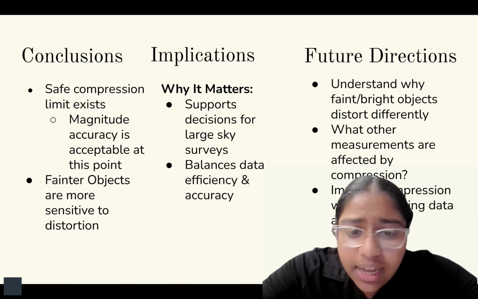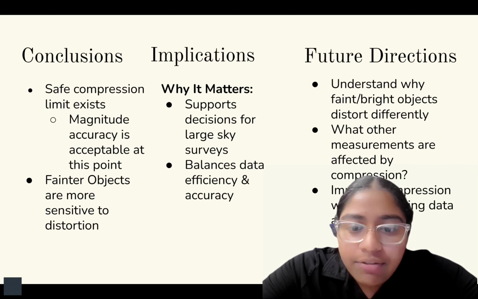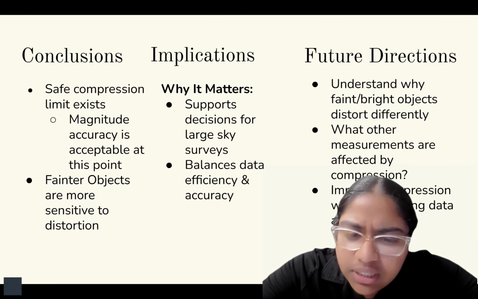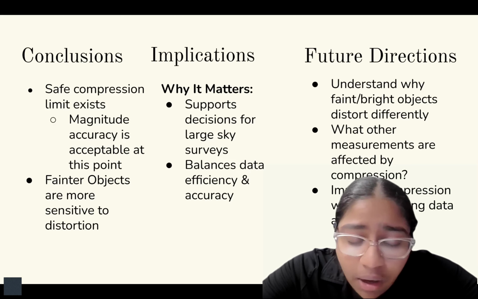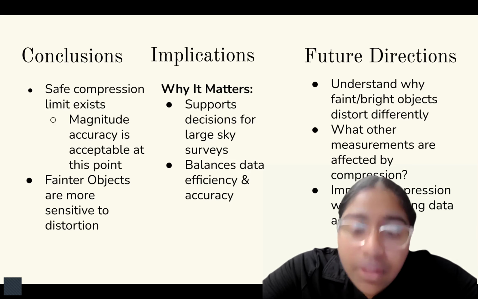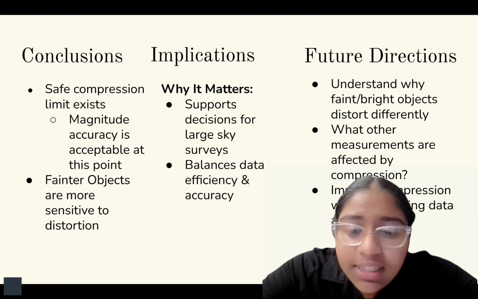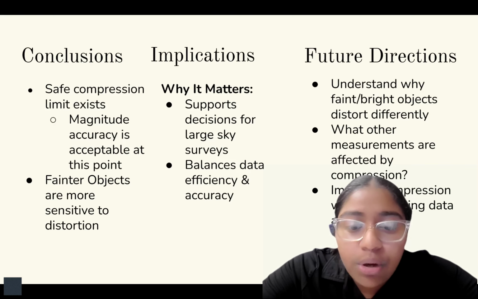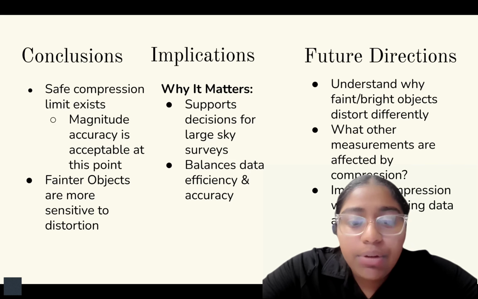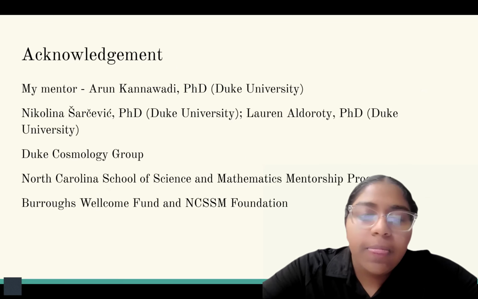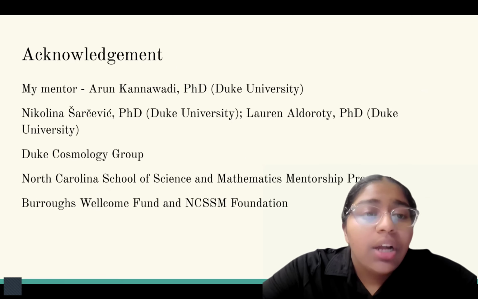And future research in this area can explore why faint and bright objects, or rather stars and galaxies, responded differently to compression. And it could also include research on how measurements other than magnitude are affected by lossy compression. Understanding these patterns and trends can lead to more effective compression techniques that will reduce file size while still preserving critical scientific information.